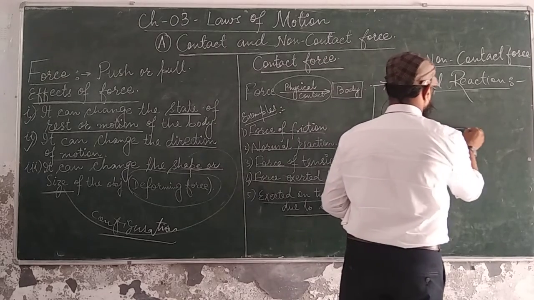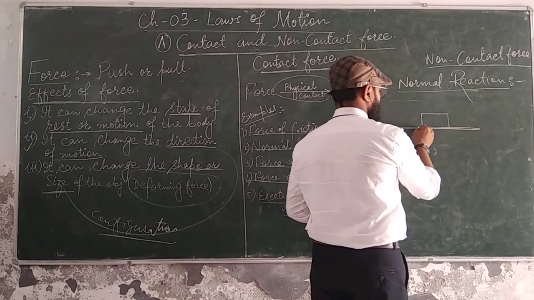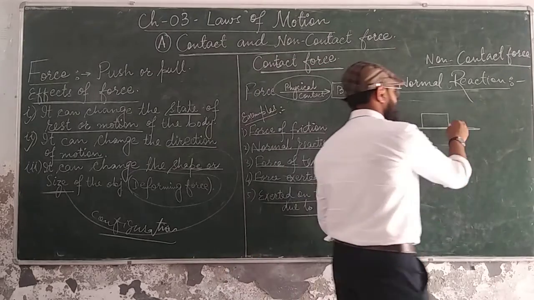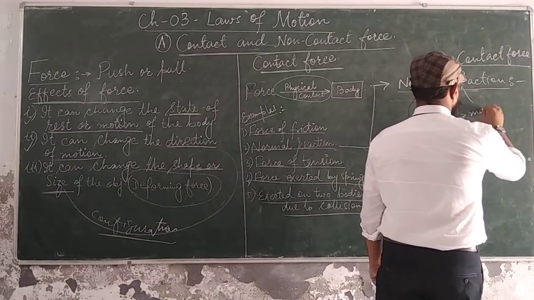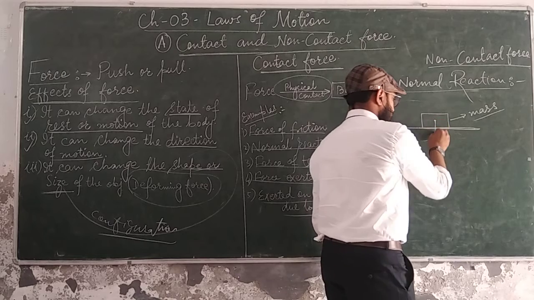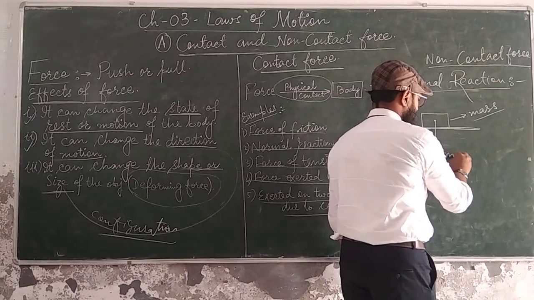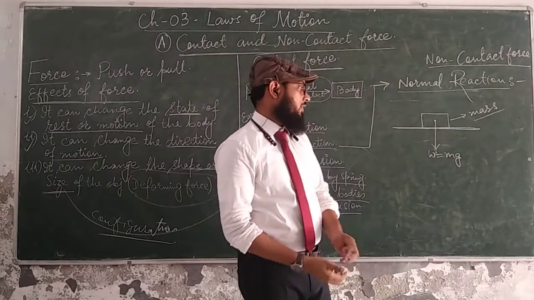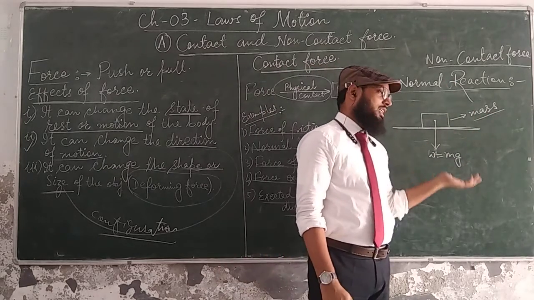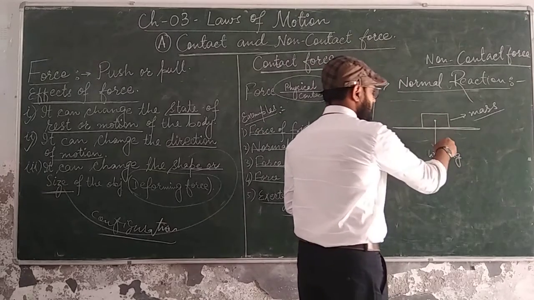What normal reaction force basically is: suppose this is the surface, and I place a body over the surface. We all know the basic property of any body or matter is that it must possess mass. And when anything possesses mass, acceleration due to gravity comes into play, so it must possess some weight. Weight is equal to m into g, mass into acceleration due to gravity. So the direction of weight is always downward.